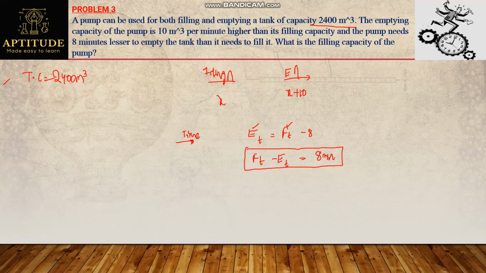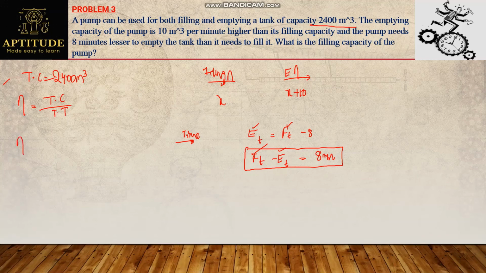How to check that one here? See this, total tank capacity is given and efficiencies are given. From this, can I find out filling time as well as emptying time? Yes. Why? Because we have a condition: efficiency is nothing but tank capacity by time taken, right? Now, what is the efficiency of filling here? x.